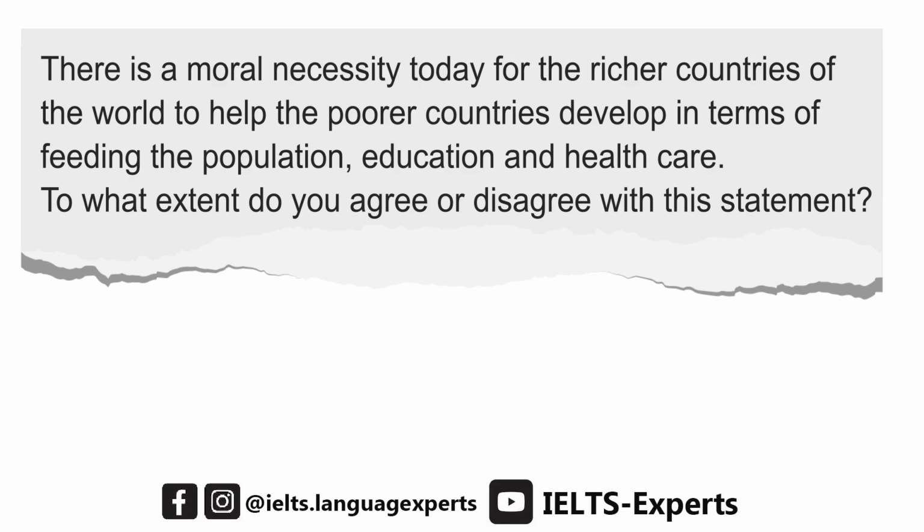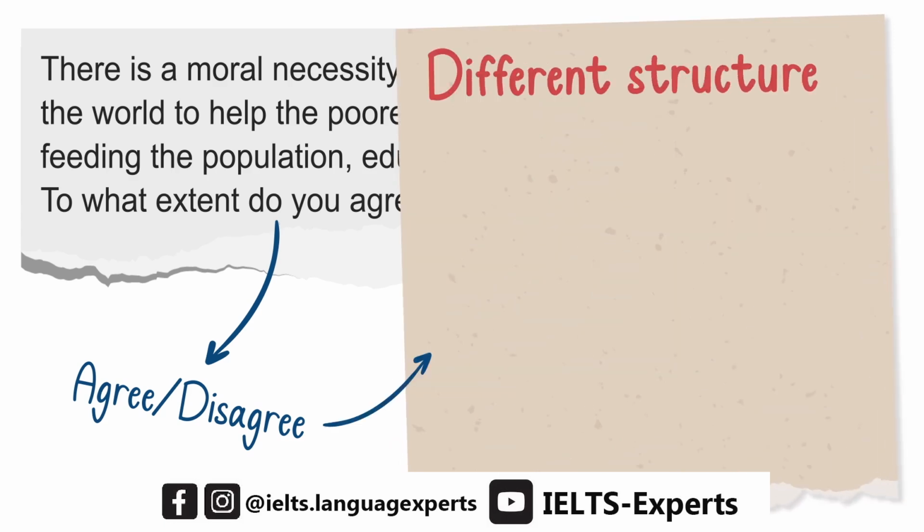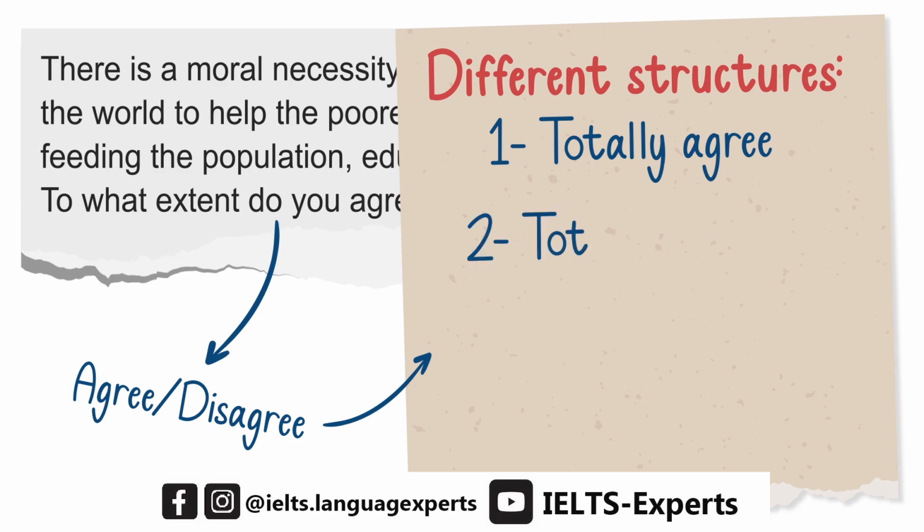Right. Well, first of all, we know that this is an agree-disagree type of question. And in agree-disagree questions, as we worked before, you have different structures. The first one is that you totally or completely agree with the question. And in this case, you have to mention your view in your thesis statement, which is the last sentence in your introduction. Another way is to totally or completely disagree with the question.